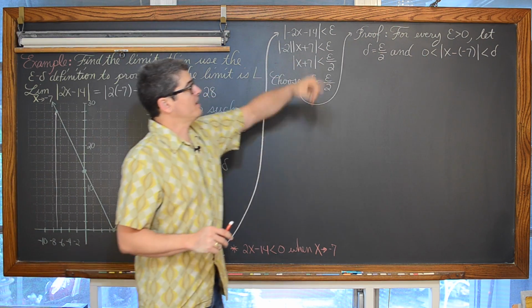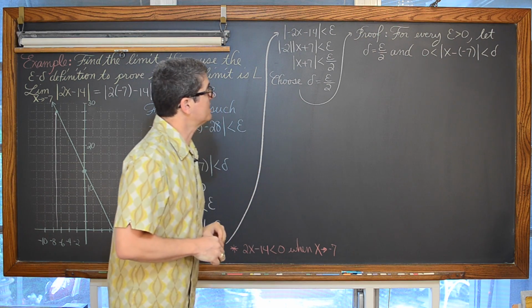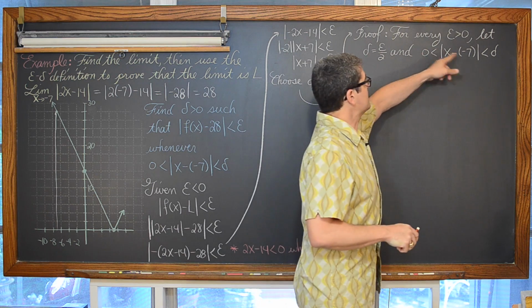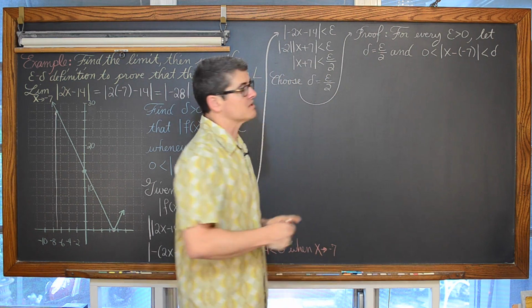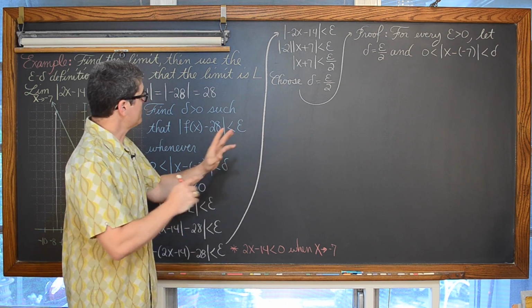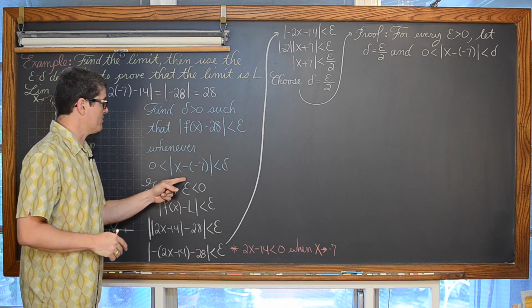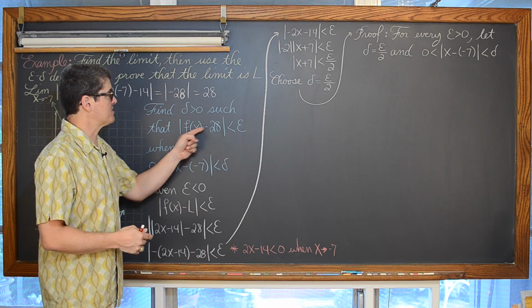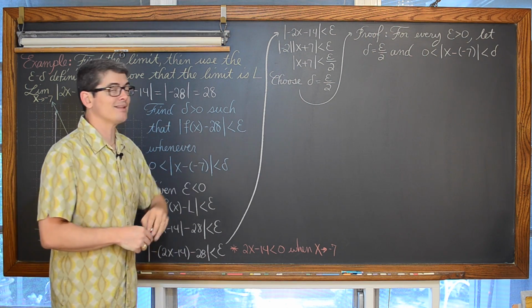So again, our proof: for every epsilon greater than 0, let delta equal epsilon over 2, and 0 be less than the absolute value of x plus 7, which is then less than delta. And with those conditions, whenever these conditions are met, we're trying to prove that the absolute value of f of x minus L is less than epsilon.